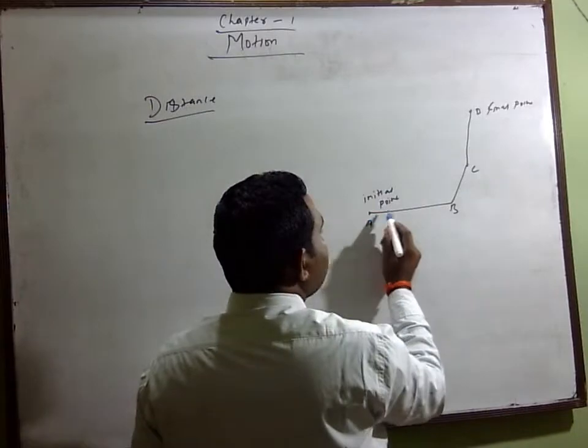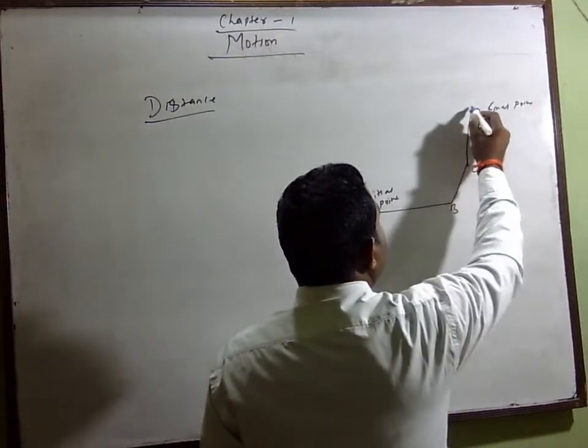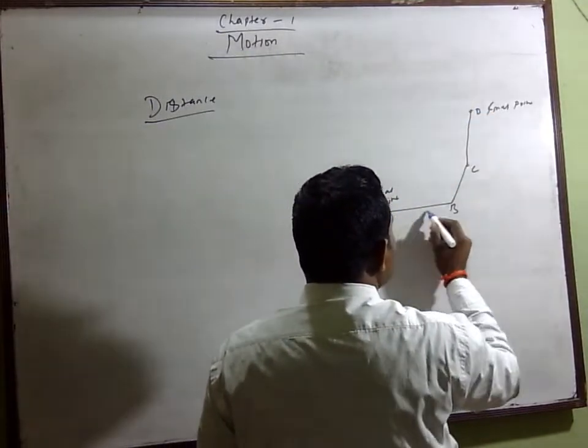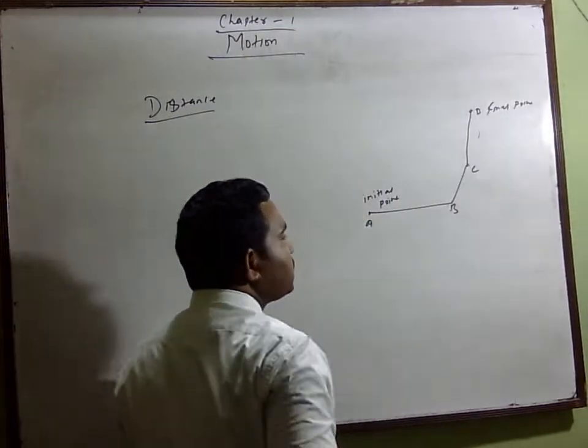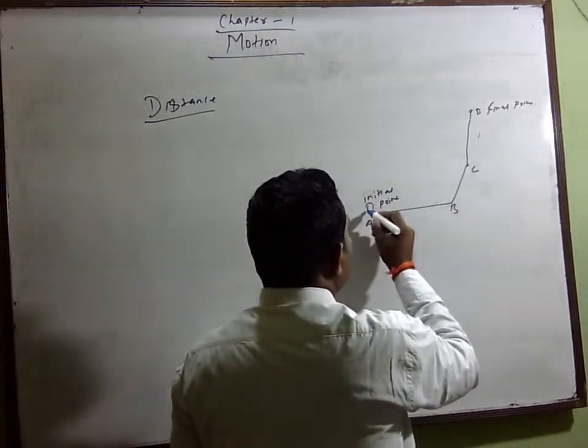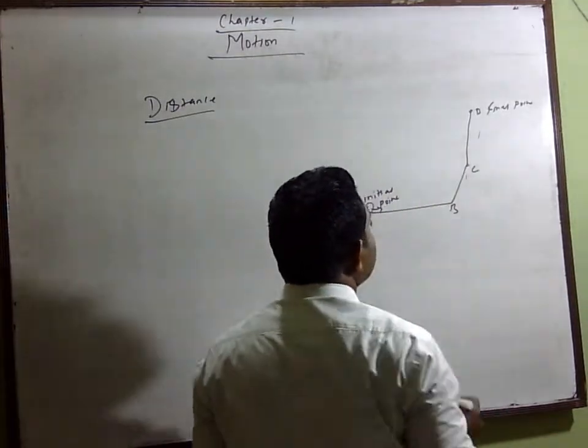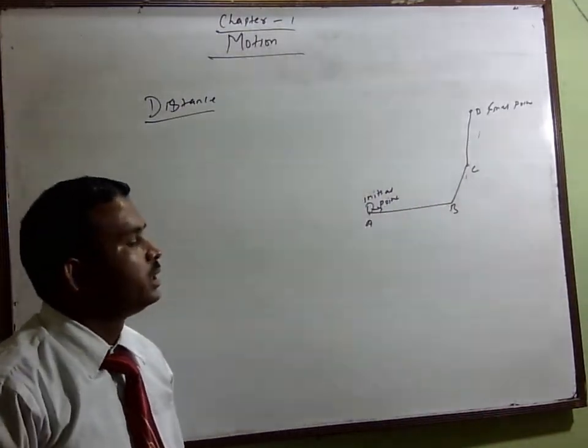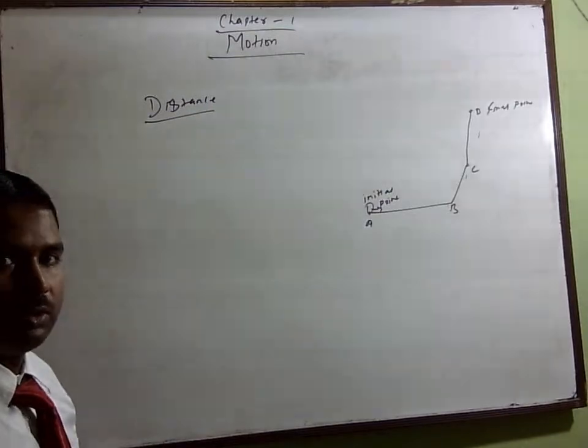So A to B to C and final D, this total path covered by the object along A, B, C and D is said to be distance.